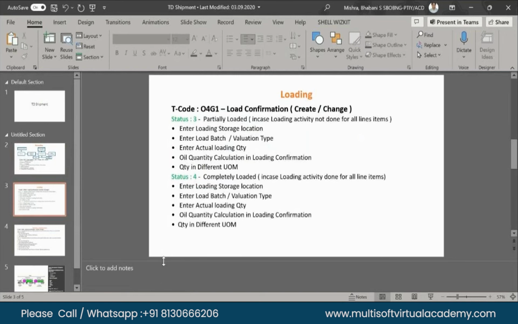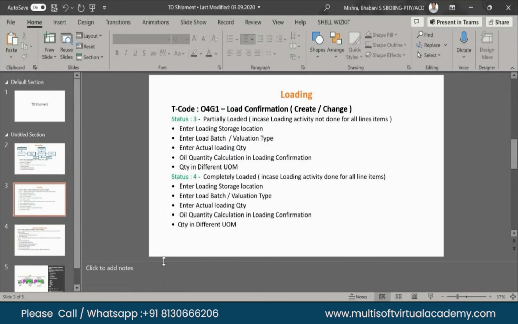Sir, one thing I am finding hard to understand: partially loaded versus completely loaded. Physically it happens that instead of 100 we are taking only 50 because of some constraints in the field, so the plant is able to load only 50. In that case, do we have to declare it as completely loaded in SAP or somewhere, or what happens?